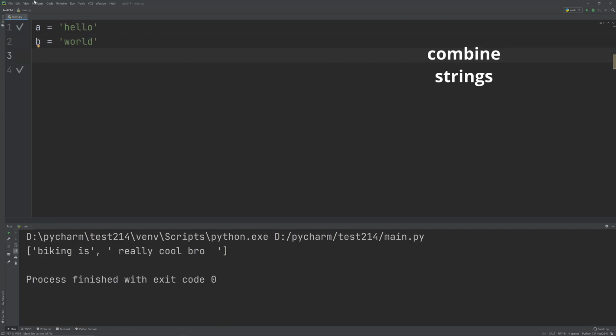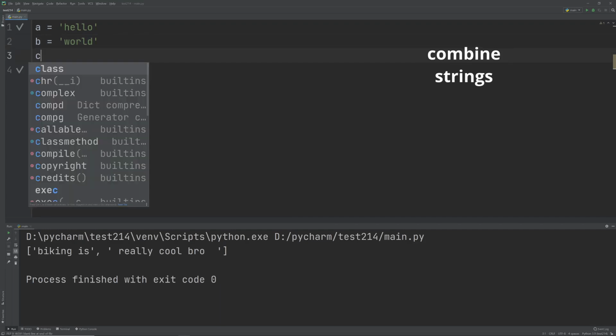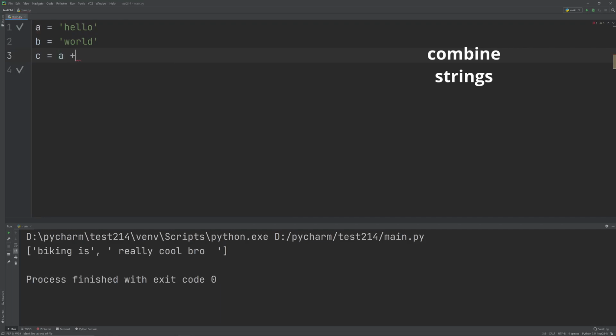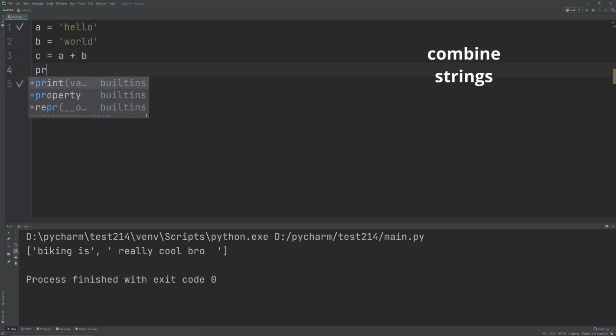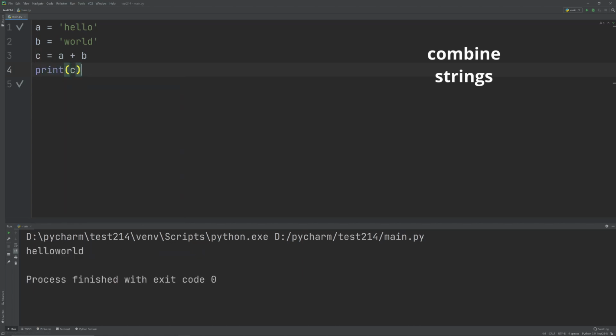So suppose these are two strings, A and B. I could just do C equals A plus B, and then if I do print C, these two strings are going to be combined. Make sure you have a space at the second word so that there's a space in between. Suppose there wasn't a space in between. Okay, there wasn't a space. It was like this, as usual.